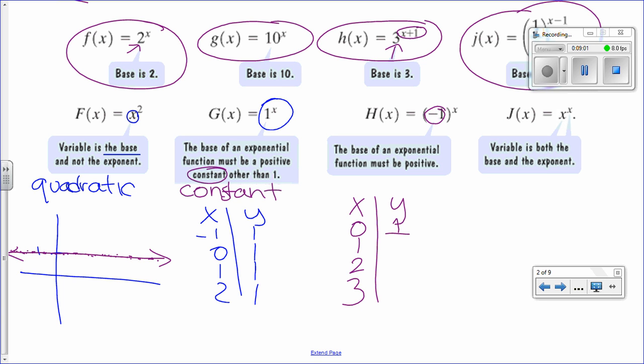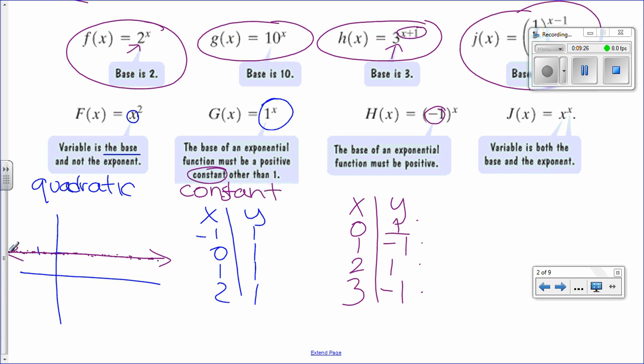What is -1 to the power 1? -1. What is -1 to the power 2? 1. Positive, right? Because it's negative times negative, so it's positive 1. Now, what is -1 to the power 3? -1. So you see how we are changing from positive to negative, positive to negative.